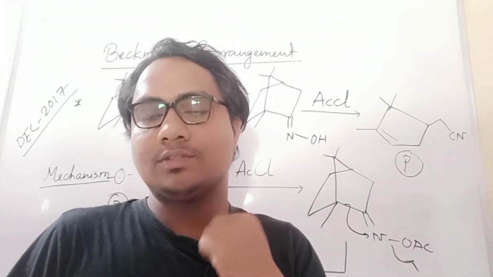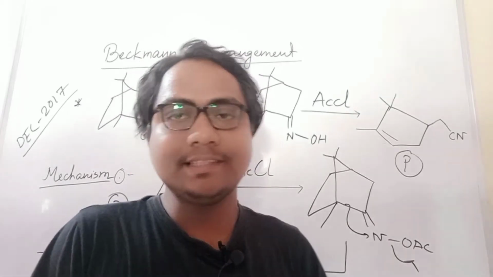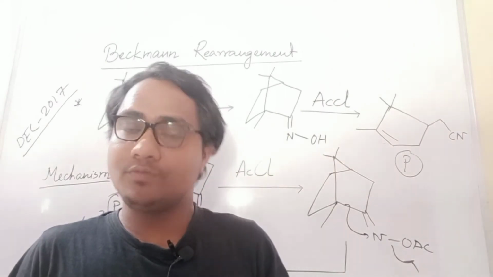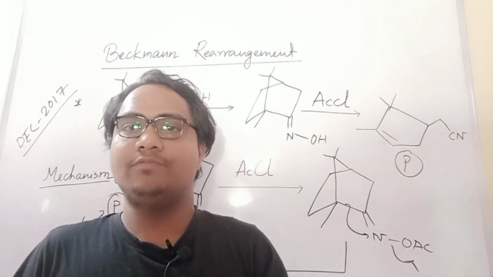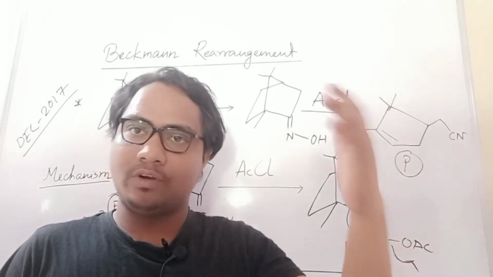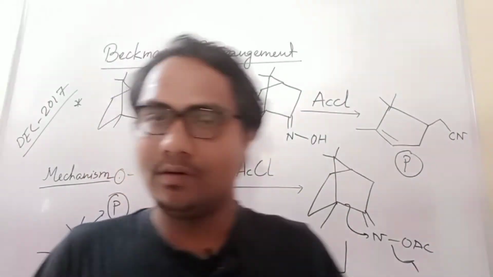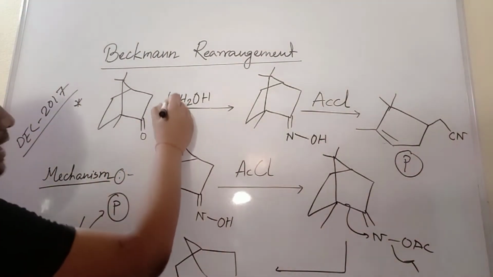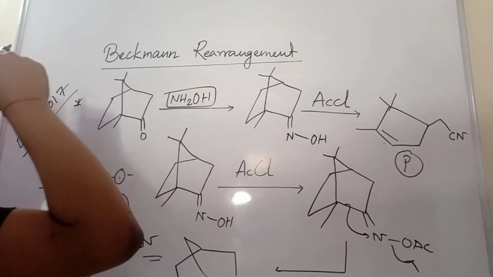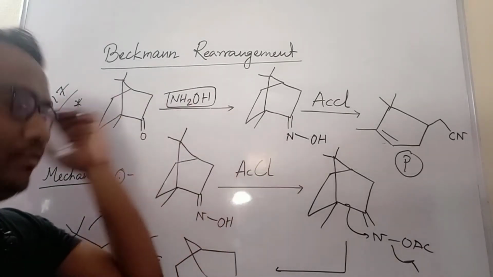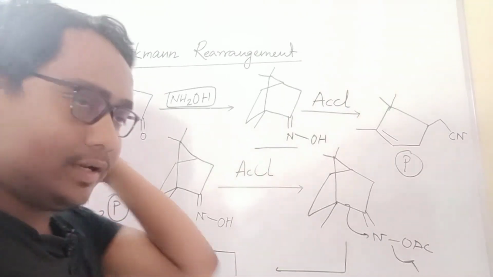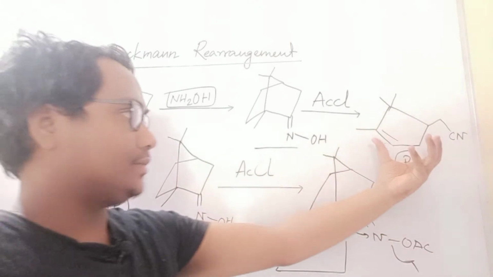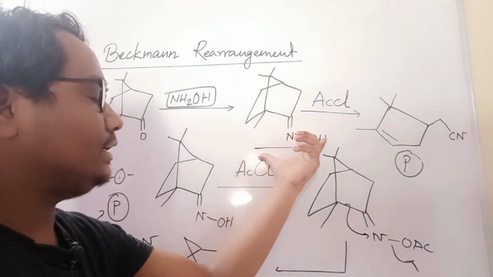Hi friends, now I will discuss one of the important examples of the Beckmann rearrangement. This reaction came in the December 2017 NET exam and it is a 4-mark question, but it is easy. If you understood, it is very easy. So for your understanding I choose this reaction. Okay, see, this is a normal keto. Here I choose hydroxylamine and it gives the oxime. So this is the starting material for the Beckmann rearrangement. Okay, so I use acetyl chloride and I will get the product. So this is the starting material, this is the product.